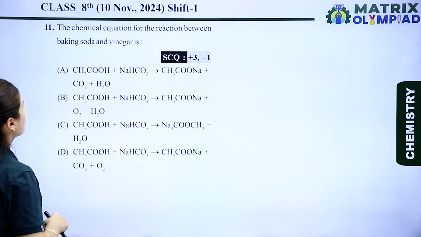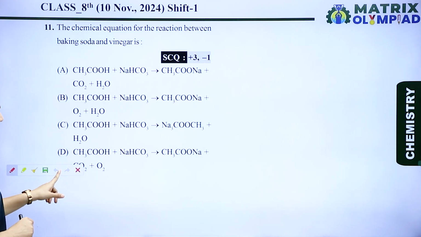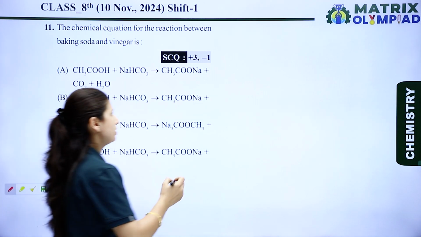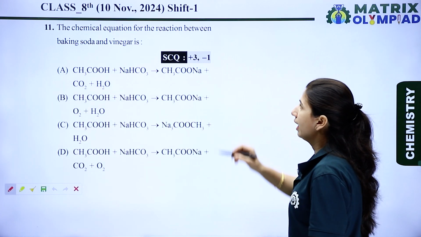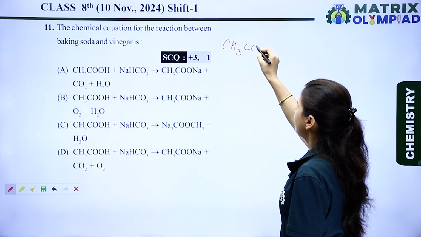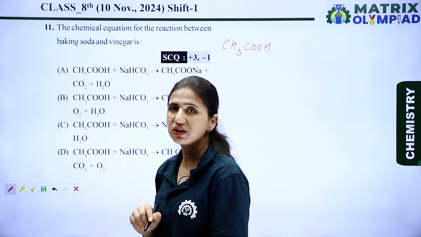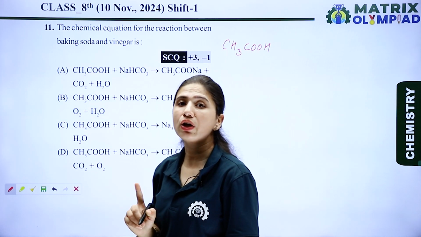The next is, the chemical equation for the reaction between baking soda and vinegar is. Now let's see the reaction. Baking soda and vinegar. We know that the formula of vinegar is CH3COOH, which is known as acetic acid, and the IUPAC name of acetic acid is ethanoic acid.